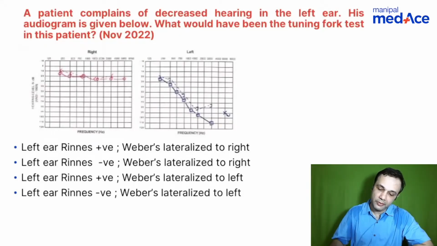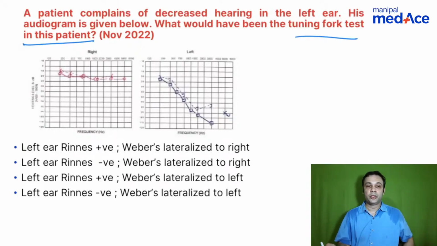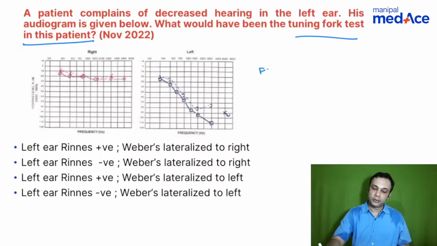A patient complains of decreased hearing in the left ear. His audiogram is given below. What would be the tuning fork test in this patient? So here what you need to understand is what type of a hearing loss is there in this patient, right? This is a sort of a twisting question. You have a false negative Rinne here. Why do you have a false negative Rinne?